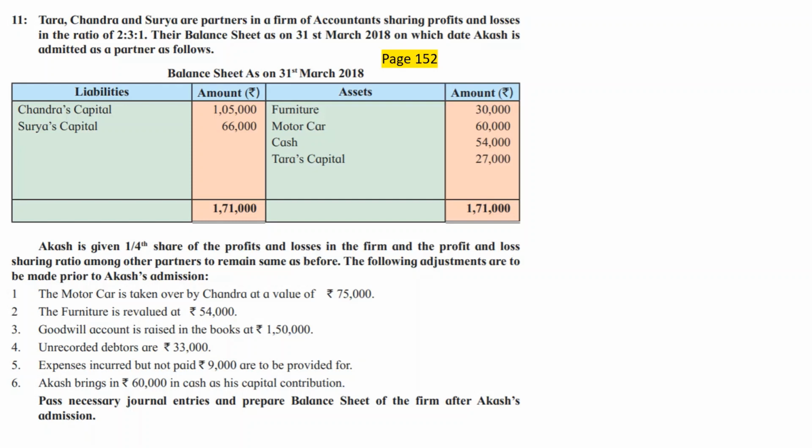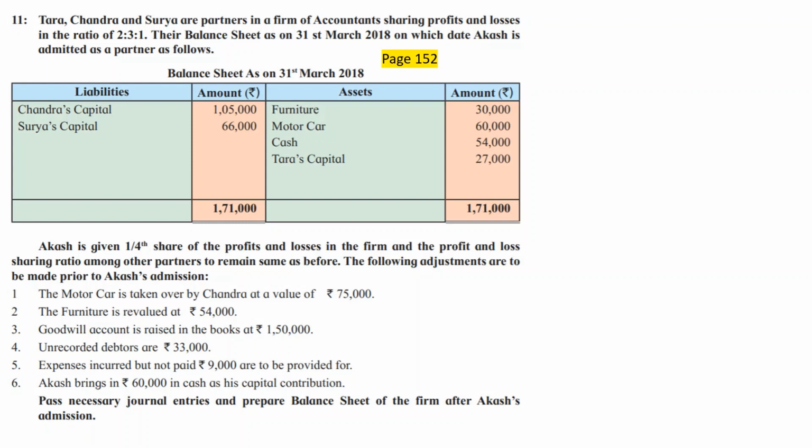It seems in the past, that is before 31st March 2018, Tara has made heavy drawings, and the amount of drawings of Tara was higher than the amount of capital which he had contributed, due to which his capital has become negative, or his capital has become overdrawn. That's why it is coming on the balance sheet asset side.